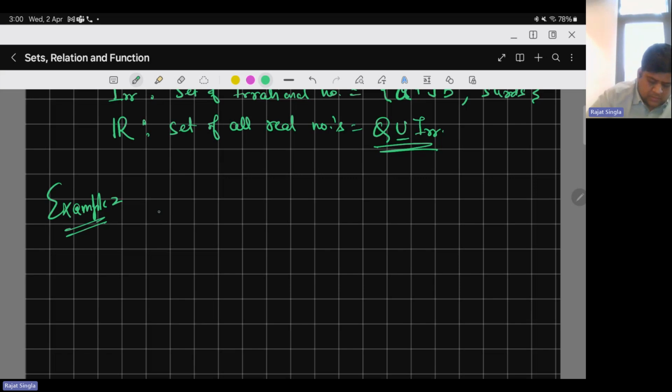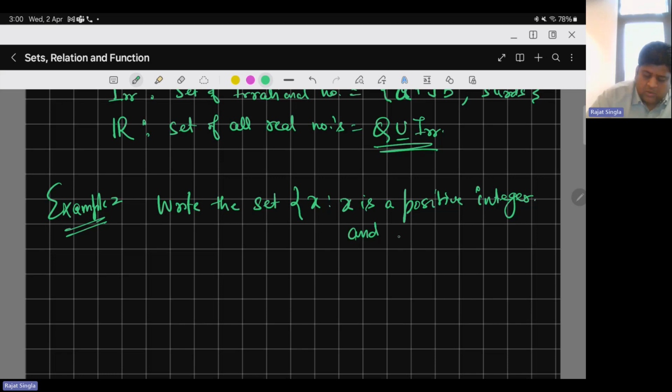They said: write the set of x such that x is a positive integer and whose square is less than 40, in roster form.